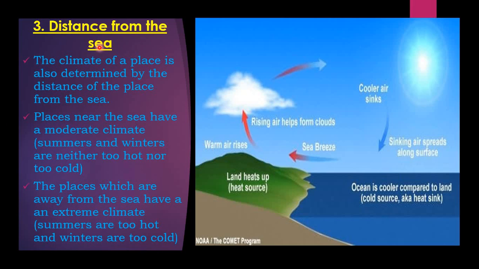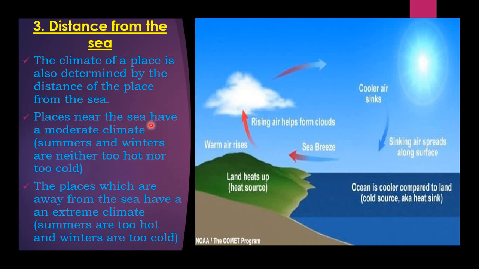Distance from the sea. The climate of a place is also determined by the distance of the place from the sea.